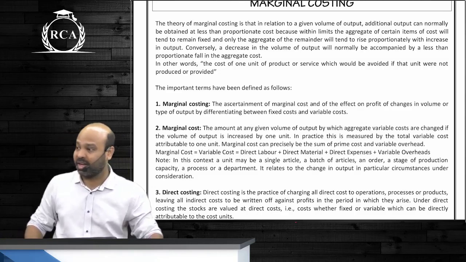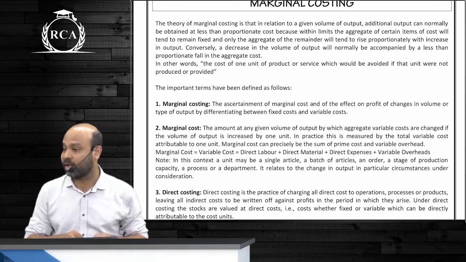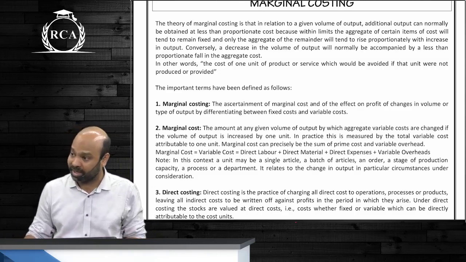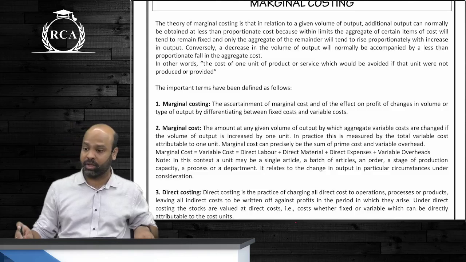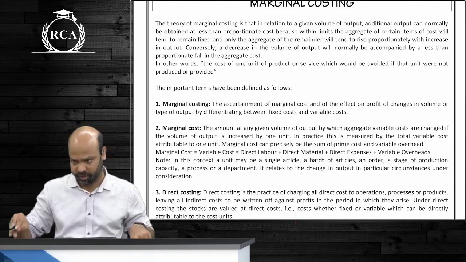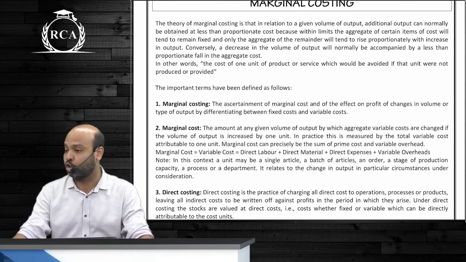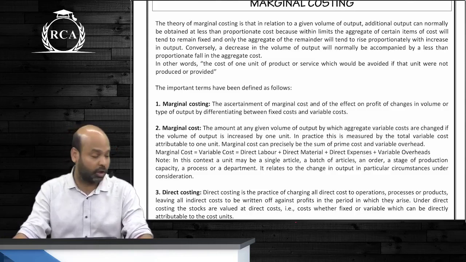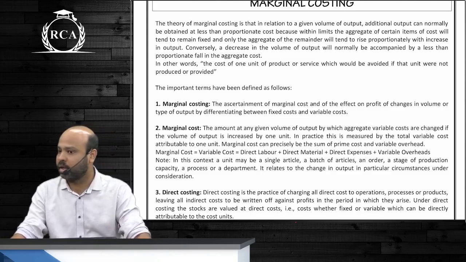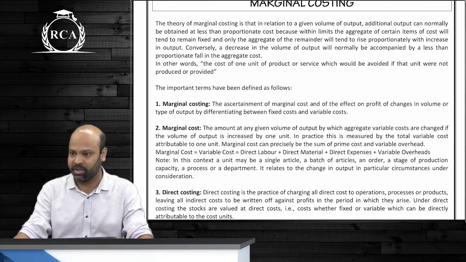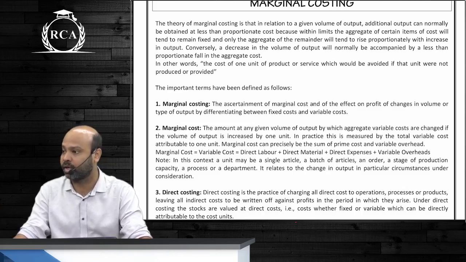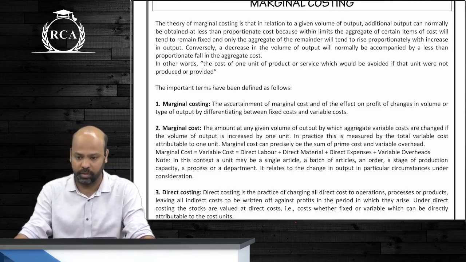Alright. Iske alawa, I also told you that there's something called direct costing. Under direct costing, irrespective of whether an expenditure is variable or fixed, we are supposed to include all direct expenses in the valuation of inventory. If there are any indirect expenses, they will directly be transferred to your profit and loss account. Are we clear about this?